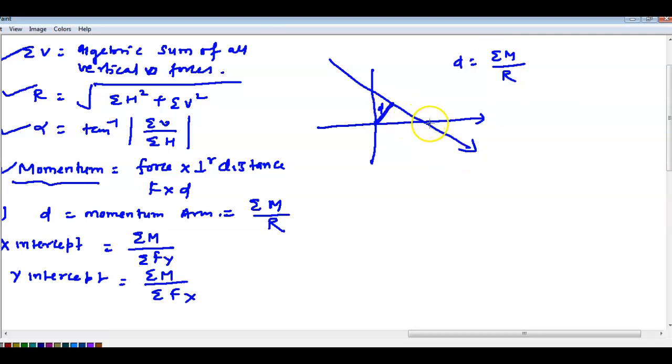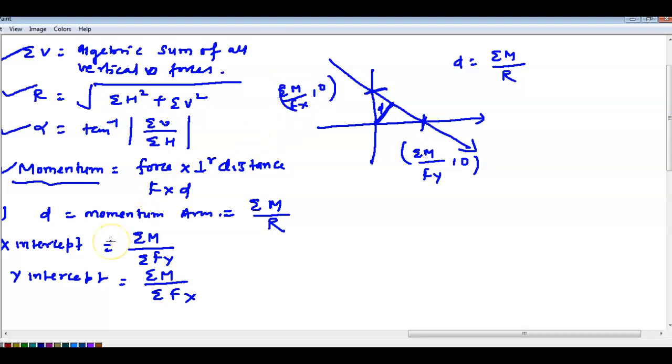And the x intercept is this one and the y intercept is this. So the x intercept we will write as summation of moment by Fy comma 0, and the y intercept we will write as summation of moment by Fx comma 0.